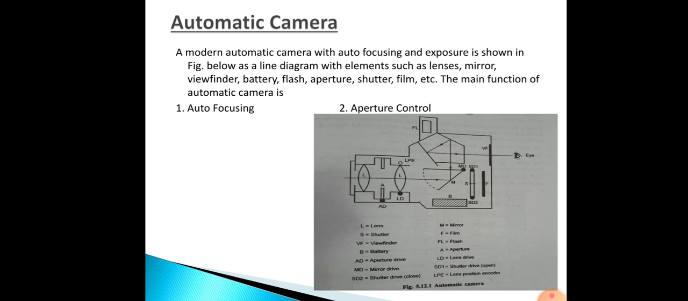The next one, aperture controller. Here, the shutter switch is pressed. Then after focusing, we will click, so we will press the shutter switch. Then the main microcontroller calculates the shutter speed and aperture settings and gives an output signal to the viewfinder and LCD display.